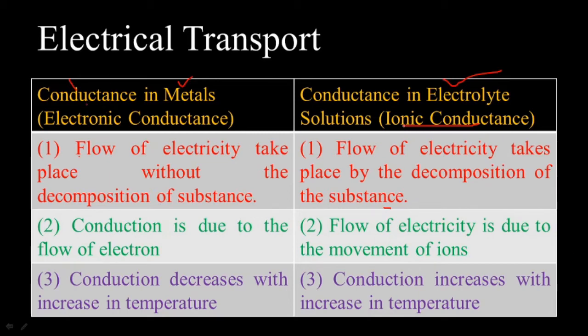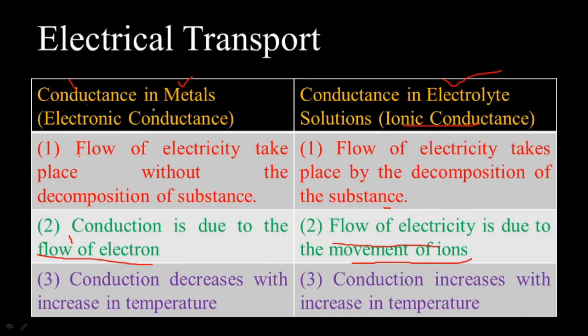But in ionic conductance, there is a decomposition of the substances. Conductance in metals is due to the flow of electrons, while conductance in electrolytes is due to the movement of ions.